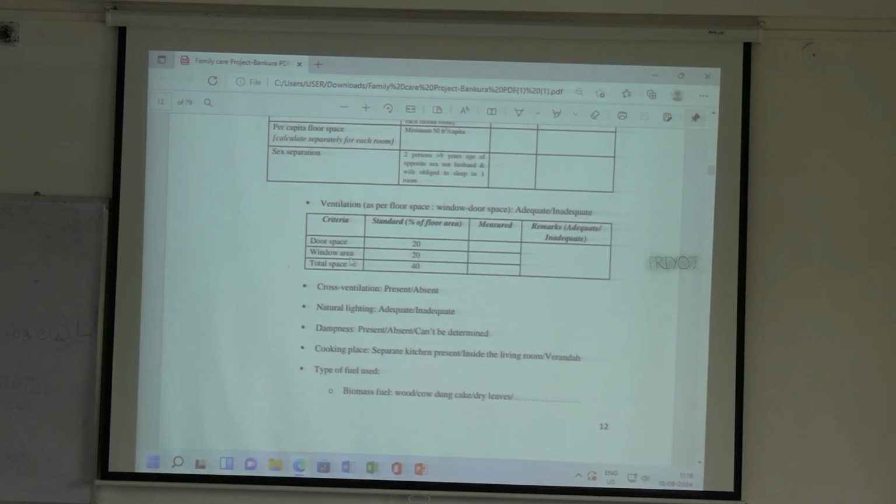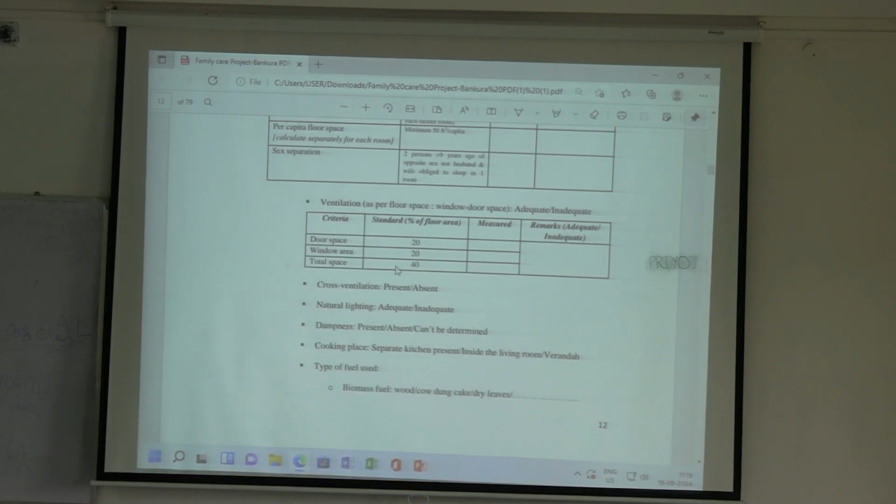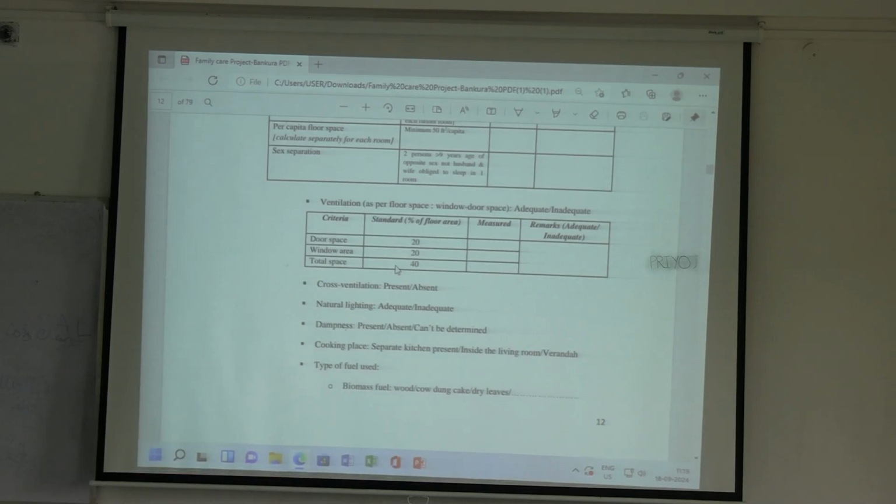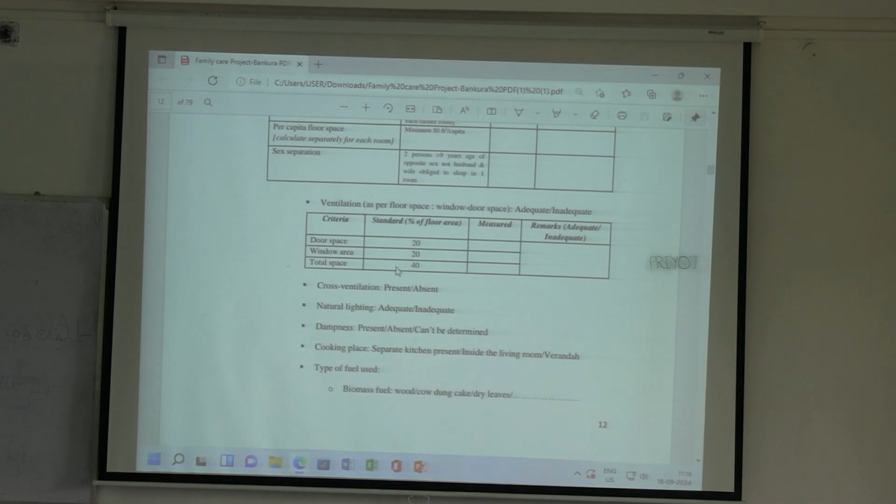Then there is window area also like that, 20%. Total it should be 40% of the floor space. If that is there, then you see that there is adequate ventilation, that is adequate air circulation. Otherwise, air circulation is not adequate.